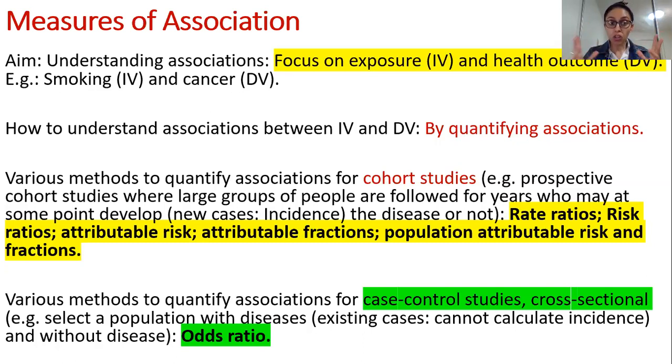In big governmental documents, you're more likely to see variables such as attributable risk, attributable fractions, and population attributable risk. This is done at a larger scale. In original research, the majority of the time you will see rate ratio and risk ratio reported. They are very easy to calculate. I'll be showing you hand calculations, but as I have said, all of these simple bivariate calculations can be done in SPSS.